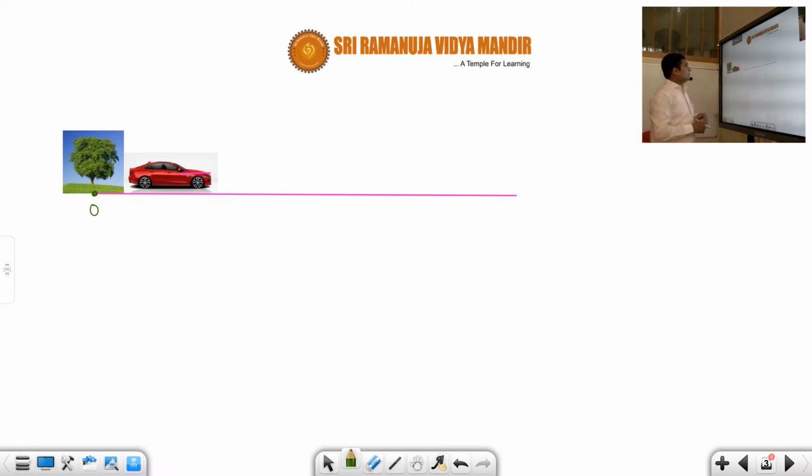Suppose the position of this car is given by some equation, x is equal to t square plus 2t, something like that. That means as time changes, the position of the car changes, correct or not? When you keep t equal to 0, you will get some value of x. When you keep t equal to 1, you will get some other value of x. So the position of the car keeps on changing with respect to time.